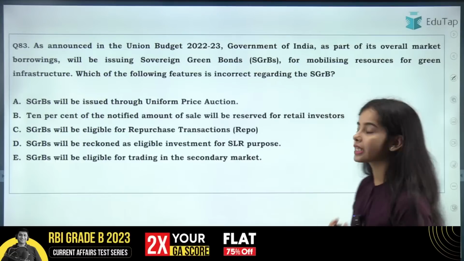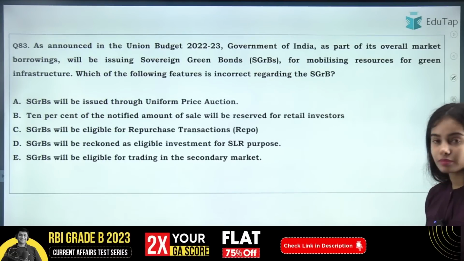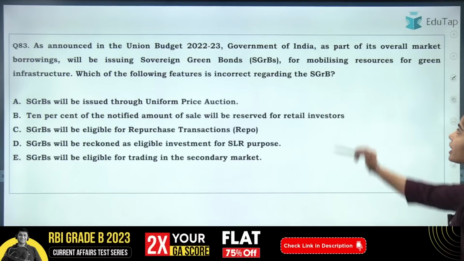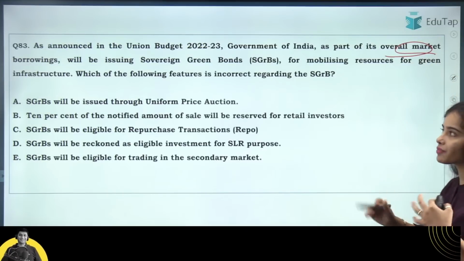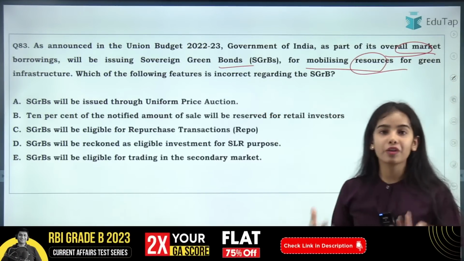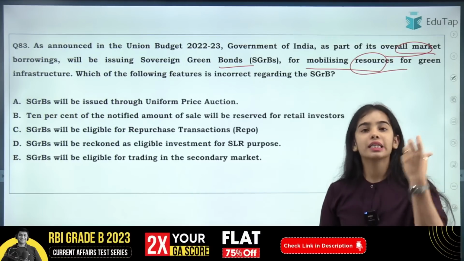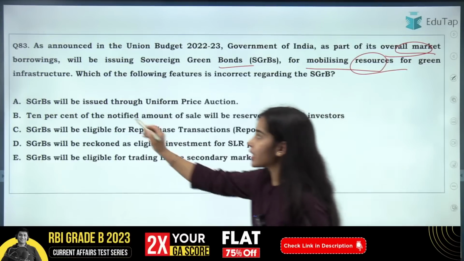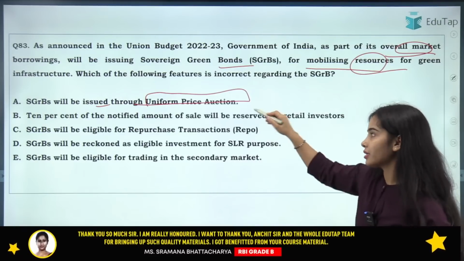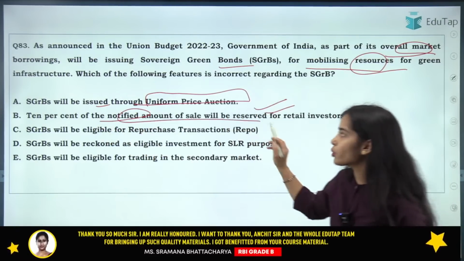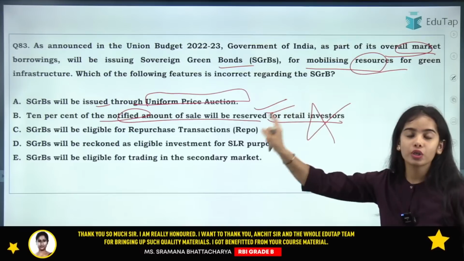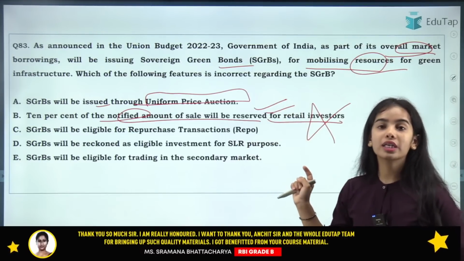Coming to the next question, that is regarding the sovereign green bonds. As announced in the Union Budget 2022-23, the Government of India, as part of its overall market borrowings, will be issuing sovereign green bonds for mobilizing resources for green infrastructure. So these bonds have been released. They will be issued through a uniform price auction, that is a single price. That is correct. 10% of the notified amount of sale will be reserved for retail investors. This is not correct. Tell me what percentage of the notified amount will be reserved for retail investors.